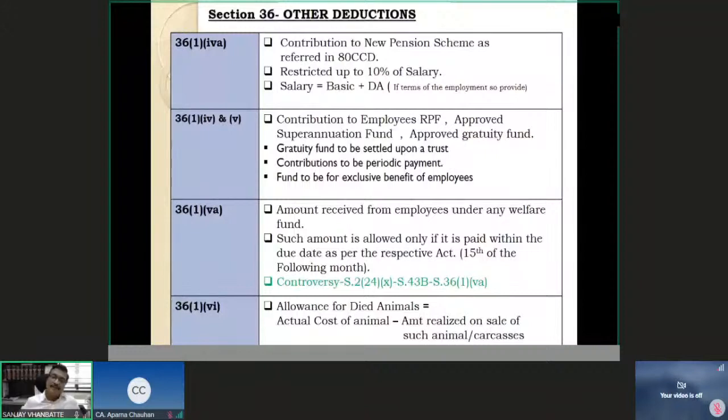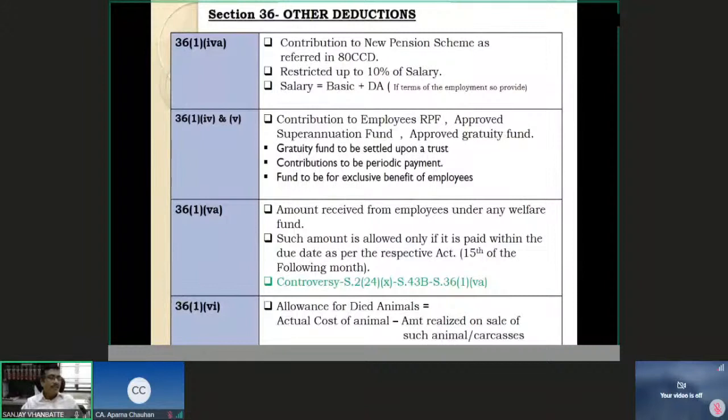So you understand the concept now? The employee's contribution of 2,000 becomes my income first as employee. And I will be allowed deduction of that 2,000 rupees only if I pay it by 15th of October. That is the 15th of the next following month, within the due date as prescribed under the respective act. Alright. Now the question is, 2,000 rupees became income, and then 2,000 rupees became expenditure. So there is no effect on my profit and loss account.